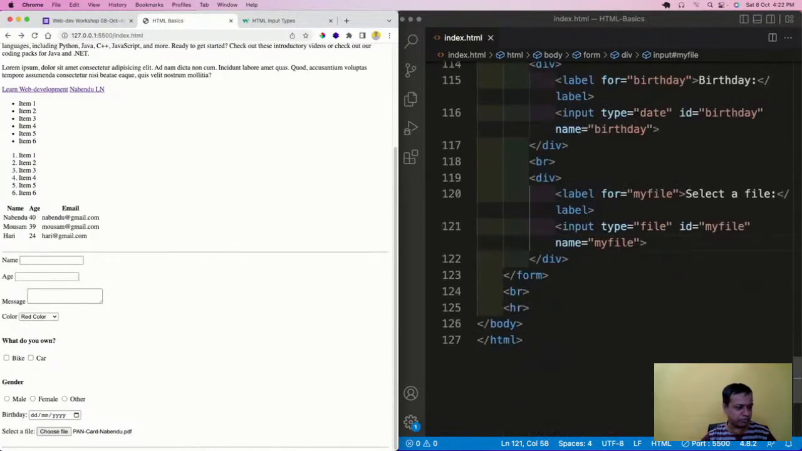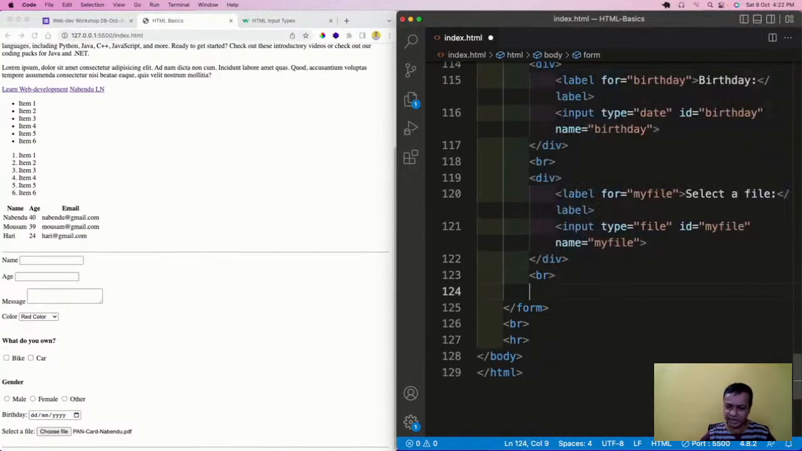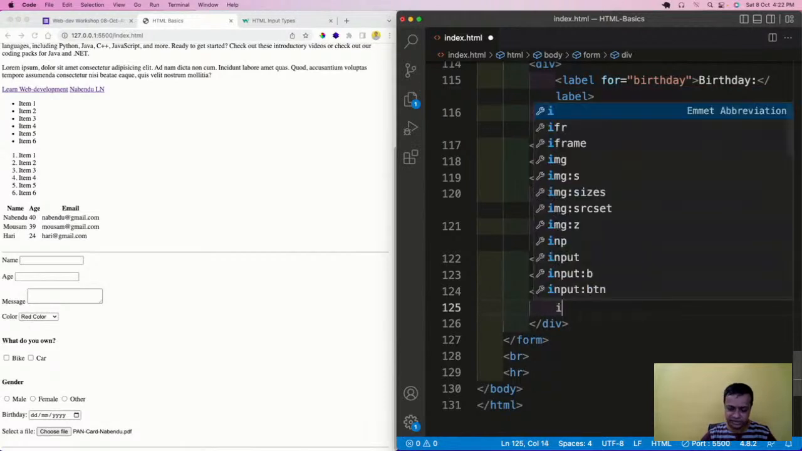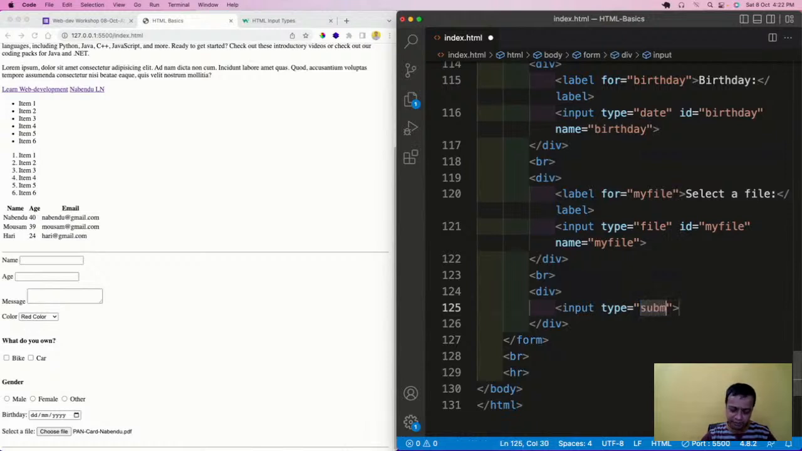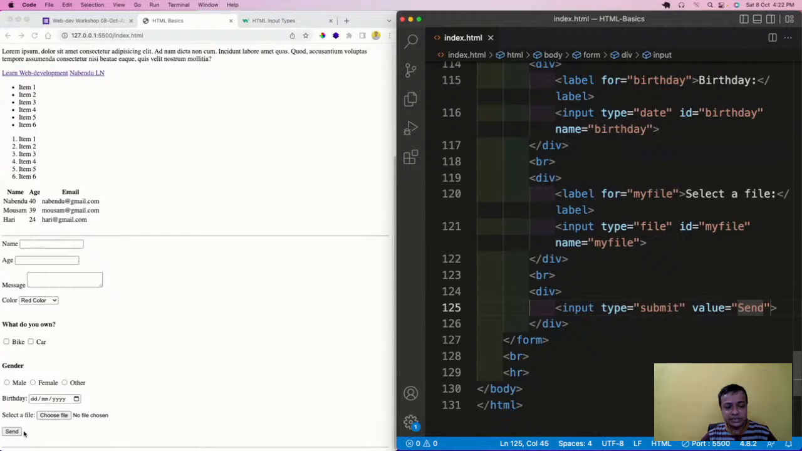Okay, so now how to submit a form? To submit a form, we have a special type of button. Again, I'll have a BR and a div, and there this is again input type submit. Input type submit is there, and value equal to anything I can write. Send, I will write. I'll save it. So this send button will be created, and input type submit is very important because then only it can submit this form.